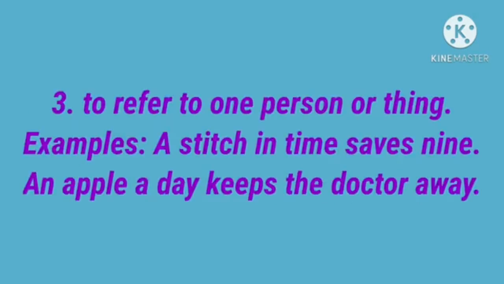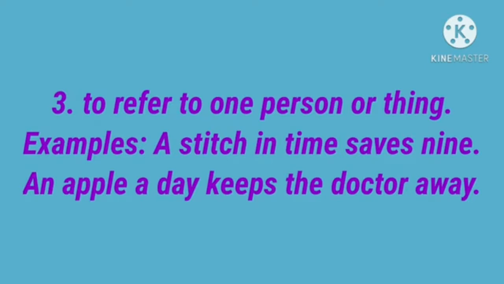Third one, to refer to one person or thing, we use indefinite articles. Examples: a stitch in time saves nine. This is a proverb. Second, an apple a day keeps the doctor away.